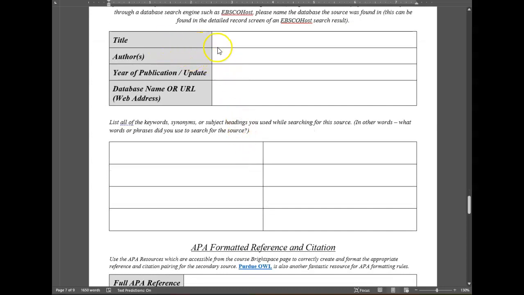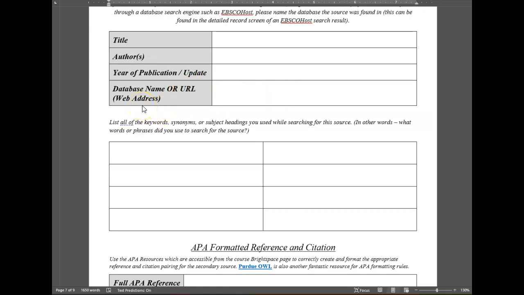The first thing I want you to do is put the rhetorical information. What was the title of the article? Who wrote it? What year was it published or updated? And does it have a database name? Like if you got it off of EBSCOHost, it might be Medline Plus or Newspaper Source Complete or whatever. If you got it off the internet, what's the URL that you got it from?